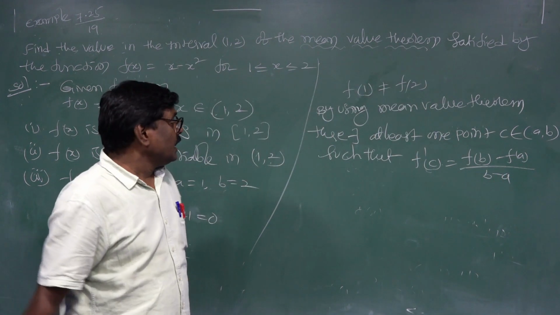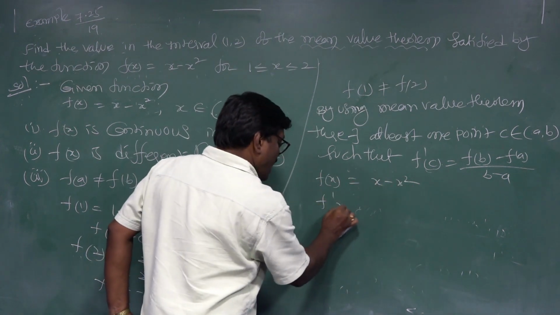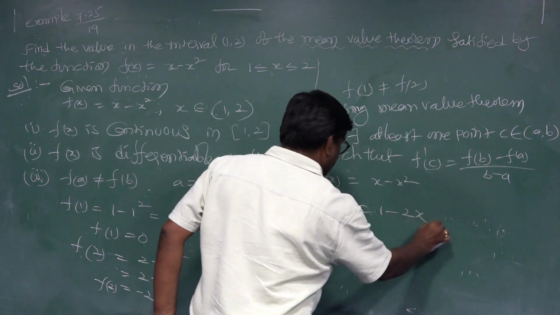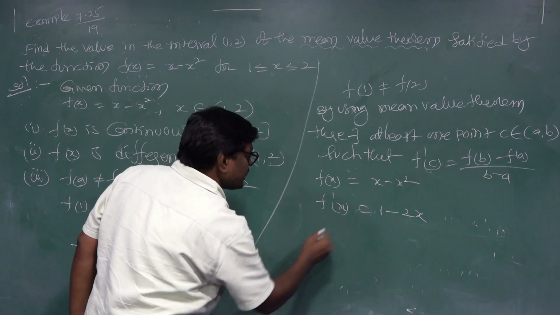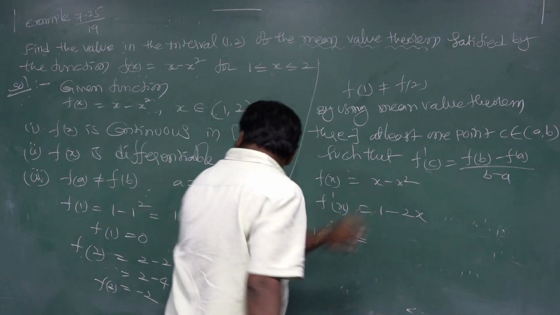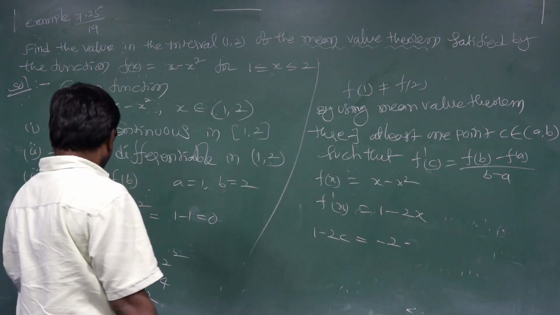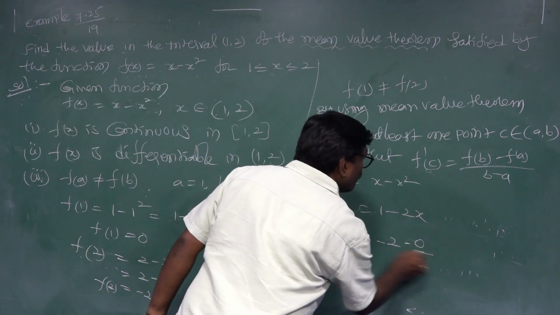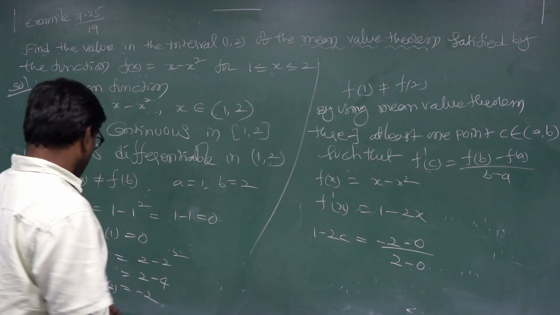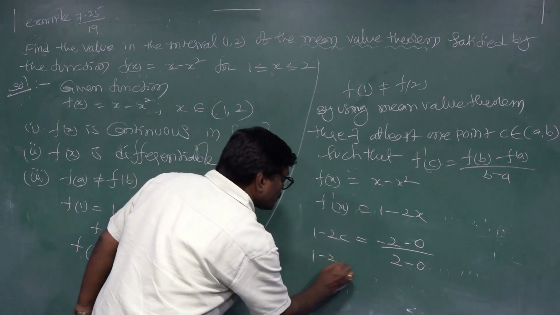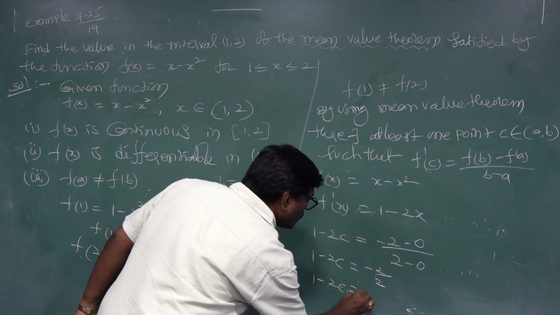This theorem. Here f of x equal to x minus x square. f dash x equal to 1 minus 2x. f dash c, this is a substitution: 1 minus 2c equal to f of b, whose value is minus 2, minus f of a, whose value f of 1 is 0, by 2 minus 0. This is 1 minus 2c equal to minus 2 by 2. This is 1 minus 2c equal to minus 1.